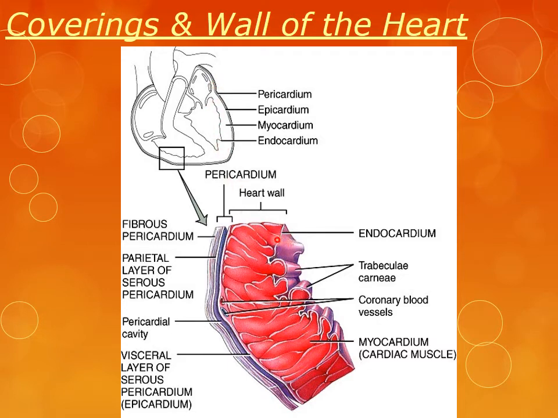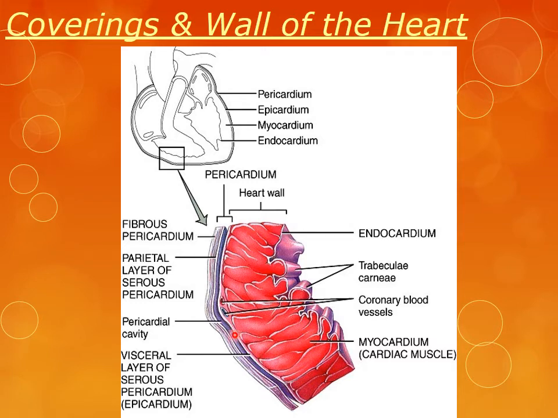So this purple one is the endocardium. Endo means inside. This red one is the myocardium. These folds are called trabeculae carneae. These are the coronary blood vessels. This is myocardium. Myo means muscles, that is, this layer is composed of cardiac muscles. Then this light purple one is the visceral pericardium.